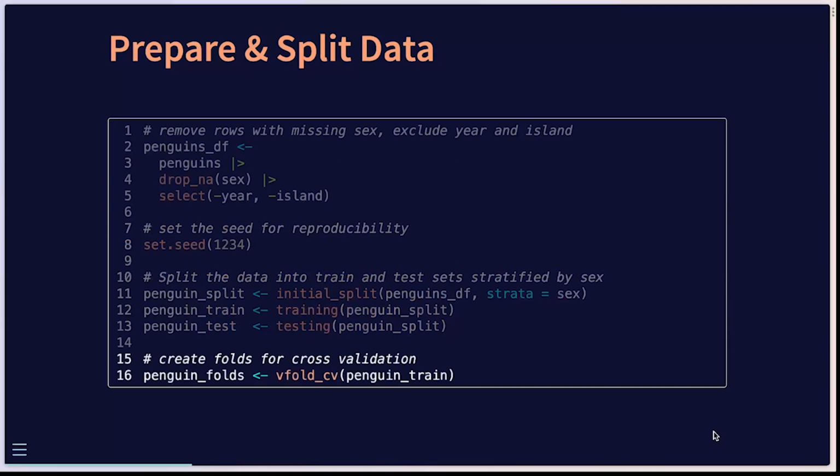Another important step here for model evaluation is to use cross-validation, and we're just going to use some v-fold cross-validation, again using these convenience functions. So with 15 or so lines of code, we've largely prepared our data set and we're ready to get into the actual modeling stage.